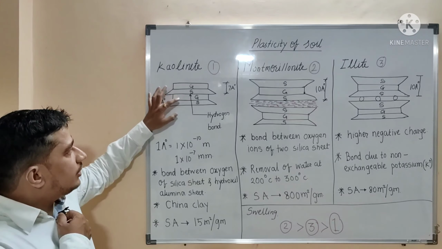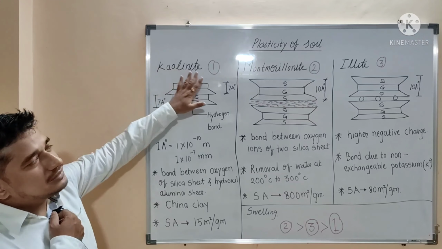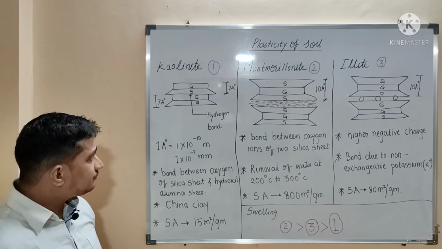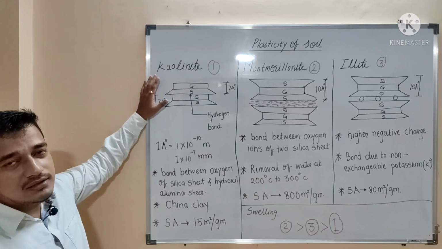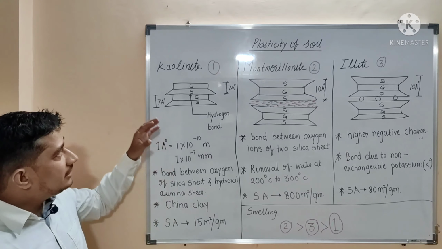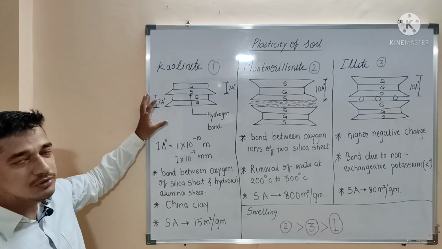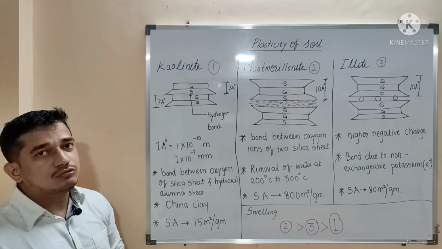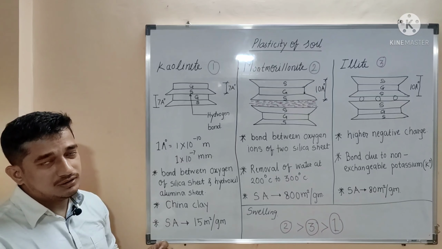The bond between these two is because of the oxygen of the silica sheet and the hydroxyl of the alumina sheet. Generally, all of these three minerals are negatively charged. As this mineral is negatively charged, water will get adsorbed to it. And there is no swelling and shrinkage of this mineral, so it will just give plasticity to that certain soil or clay.